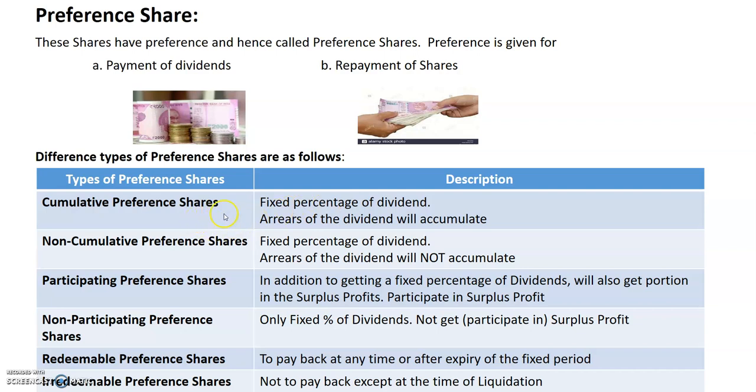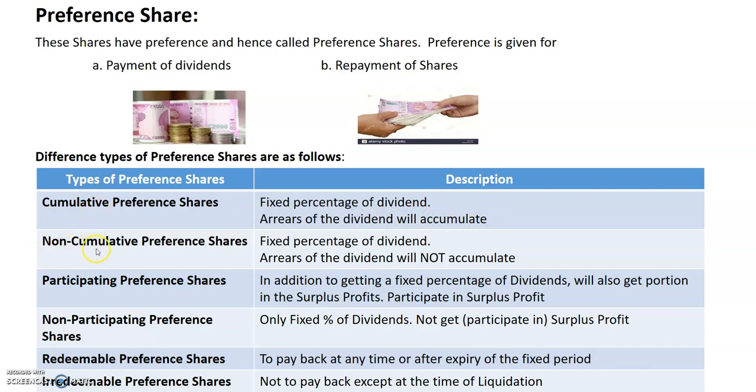Such shares are called cumulative preference shares because dividends will accumulate.